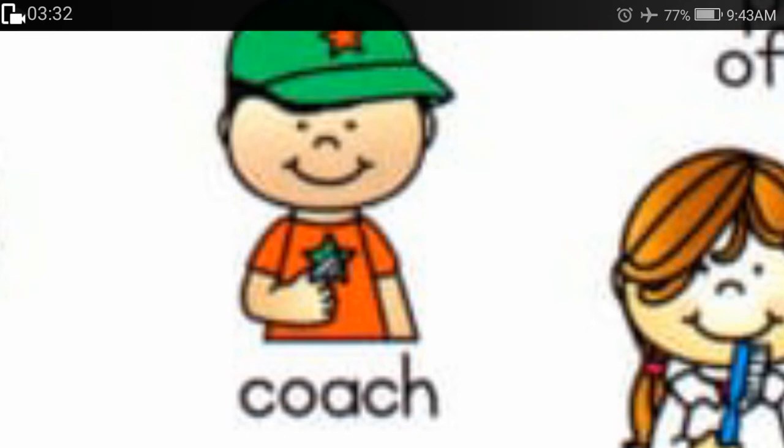Then we have a coach. The spelling of coach and couch are similar, but how do we differentiate it? हमें कैसे पता चलेगा कि ये कोच है या फिर काउच? Coach is someone who helps you train in a particular sport, while couch is like a sofa set on which we sit. Same spelling pattern, different meaning. So you have to keep that in mind.